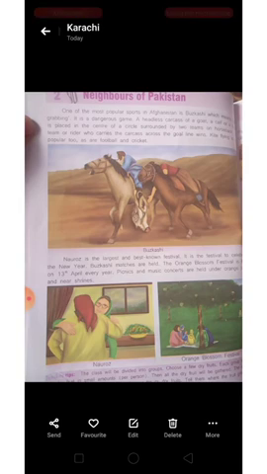Kite flying is very popular too, as are football and cricket. As you can see in this picture, Buzkashi is the most popular sport in Afghanistan, but it is very dangerous. The two teams are on horses and they will guard the cow, calf, sheep or goat. Okay ji, and who will be the winner? The winner is the one who carries the carcass across the goal line.